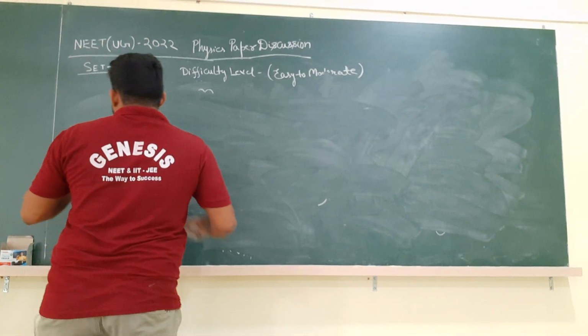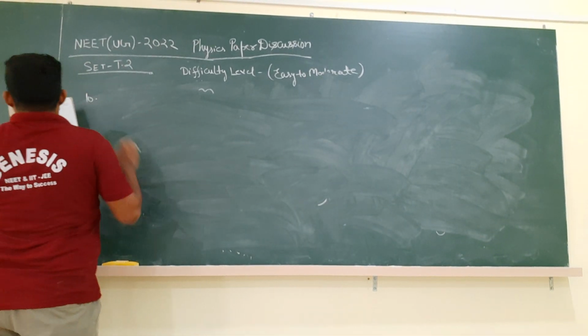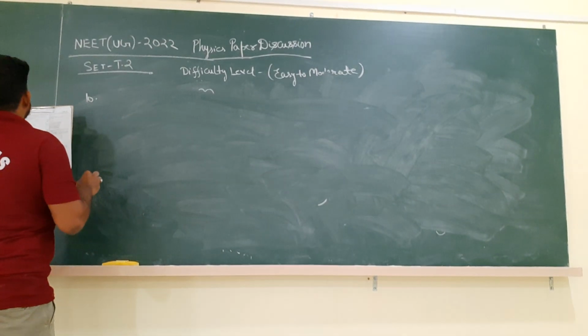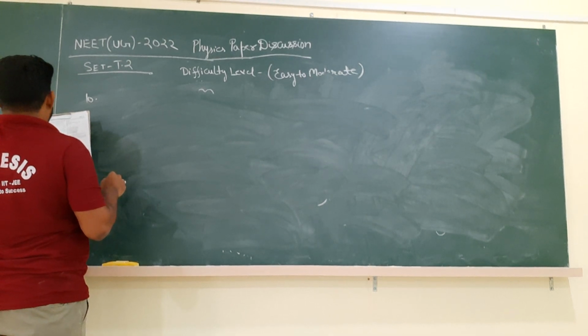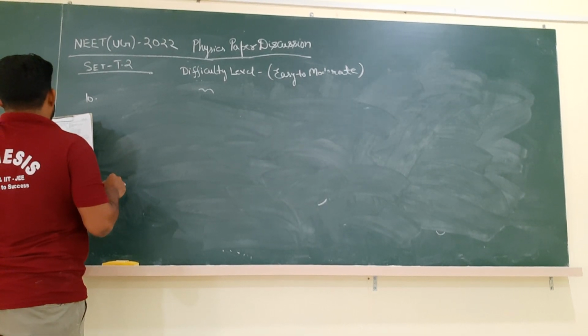Coming back to question number 10. Question number 10 is what? T1, T2 are the energies of the electron in the first and second excited state. According to the Bohr model, the ratio of T1 and T2 is?